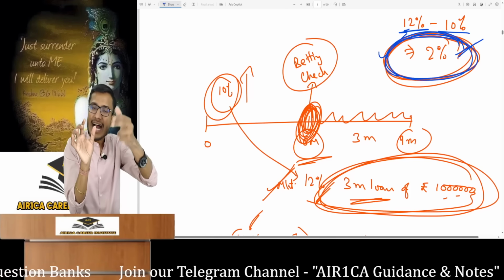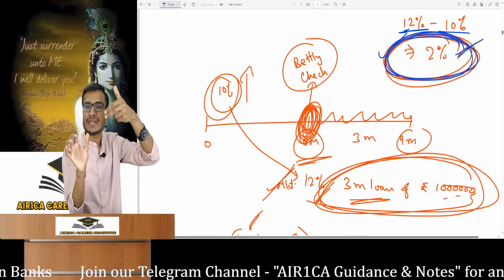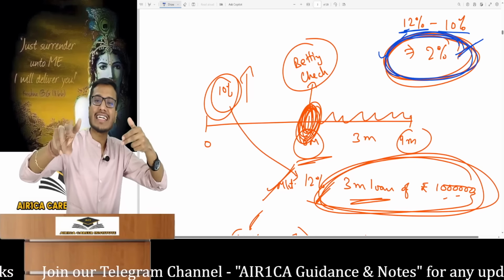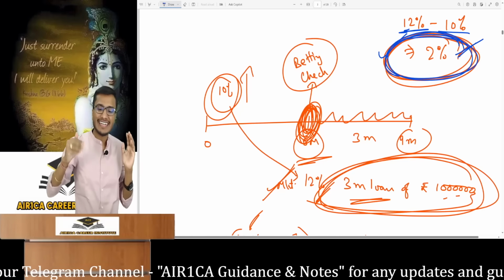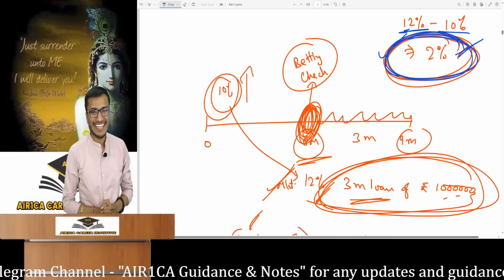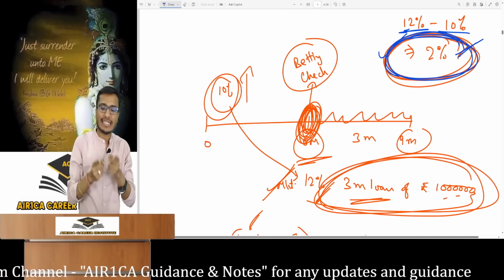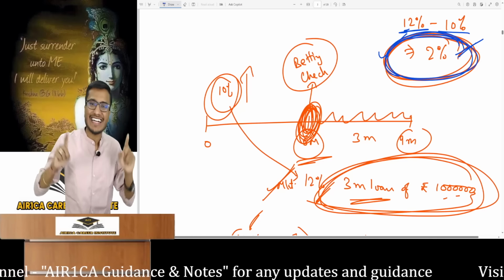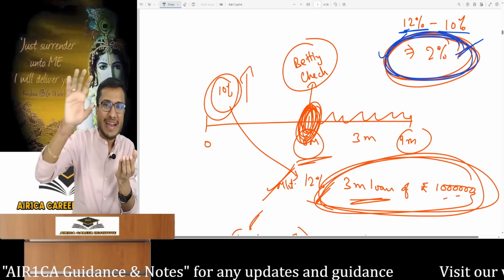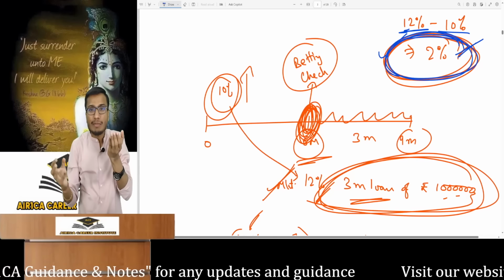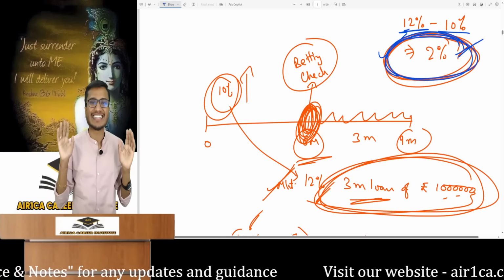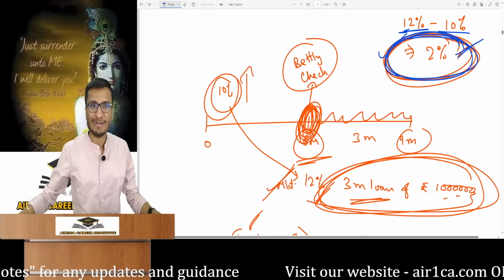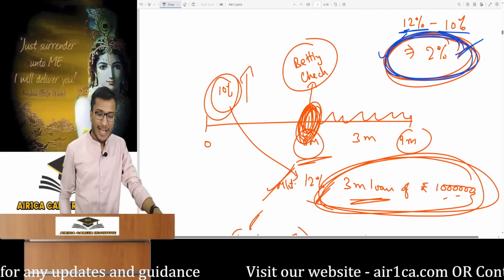I just added a simple thing that 6 months from today, the interest rate will go above 10% for a 3-month loan of 10 lakh rupees. For a 3-month loan of 10 lakh rupees, the market interest rate will definitely go above 10%, so that we can calculate the gain or loss. That's why you should always remember, in interest rate derivatives, the bet is placed on the interest rate. But the contract will always specify the loan amount and its maturity. It will be written in the contract at time 0. Otherwise, calculating the gain or loss is not possible without it. Understood? So I just said this much.